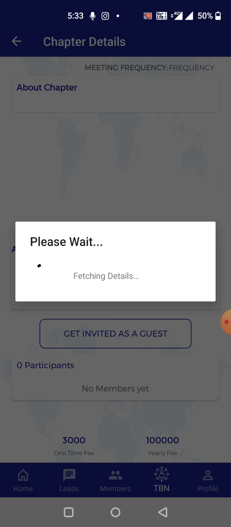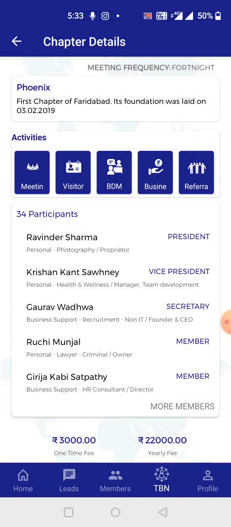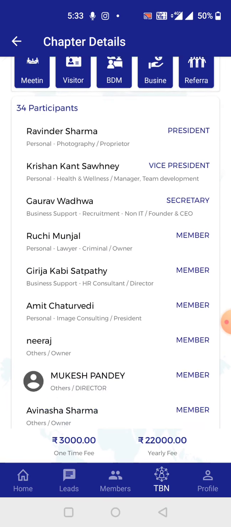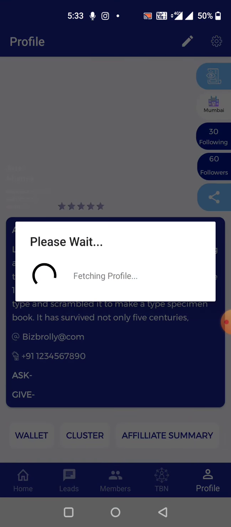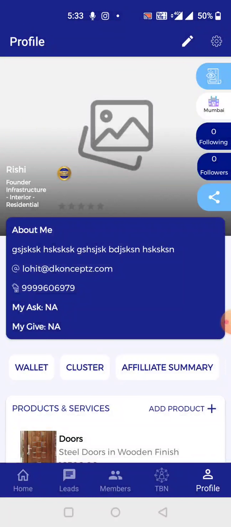So you can then see that's all your members over here, the list of all the members of the chapter. Now this is the profile section, beautifully designed. In this case, there are many features you just need to go through and access. I'll quickly go through all of them. There's a quick scroll over here. See, cluster, affiliate summary, BDMs that you've done, business, referrals, visitors. Now almost from any screen you can access your major data, that is of BDM, business, referral, visitors, attendance. You can see how much you have attended.